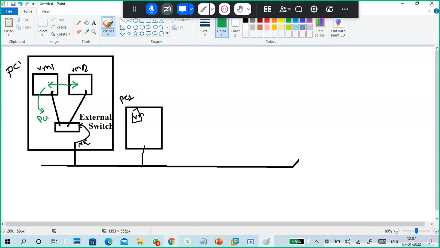The virtual machines can also communicate with our physical network, which means they can communicate with our other PCs. Understand this one? So this is an external switch.